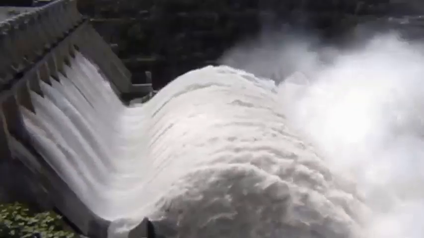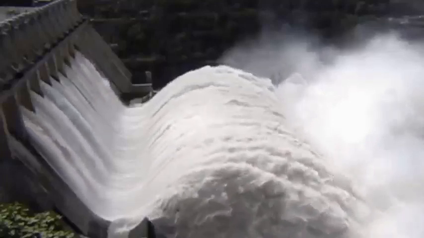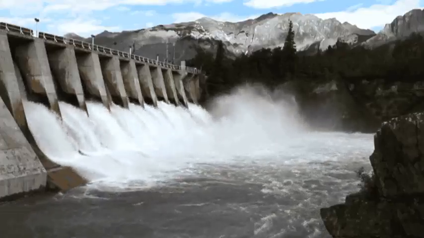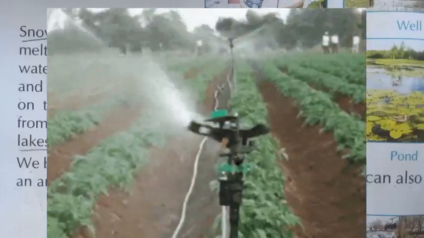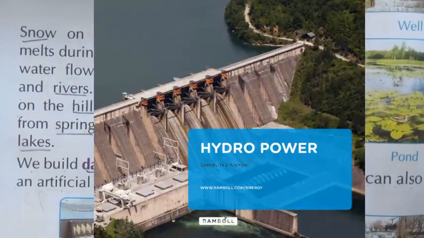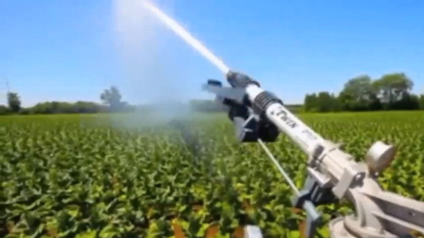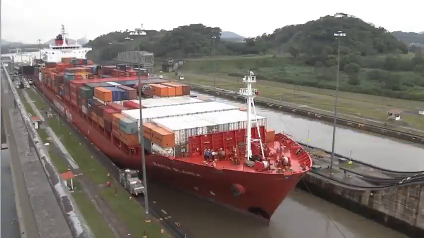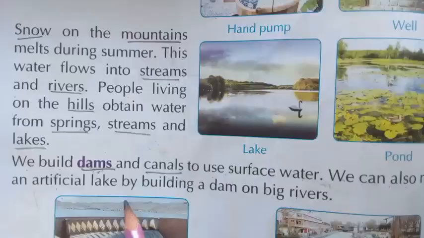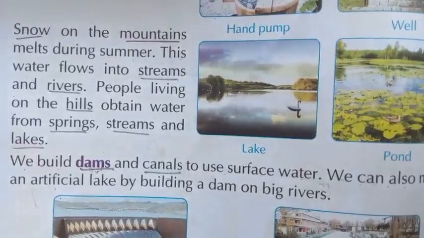What is a dam, children? A dam is a structure built across a river or stream to hold back water, and this dam water is used for irrigation and to produce electricity. And a canal is a long man-made strip of water used for irrigation, shipping and boats to travel. And artificial lakes are also built, children, by building a dam on big rivers.